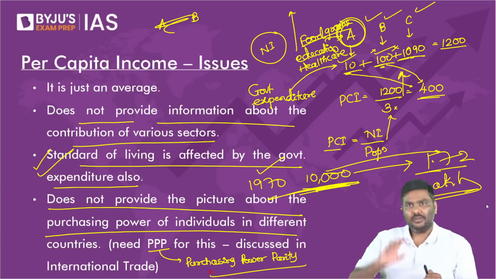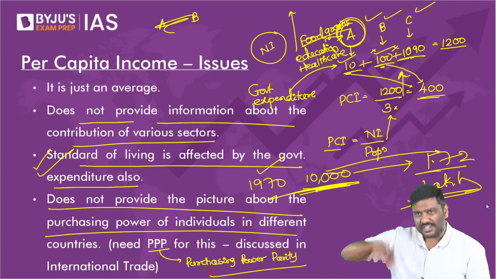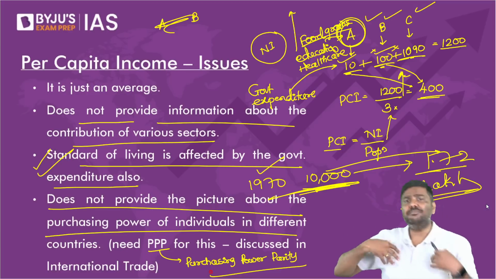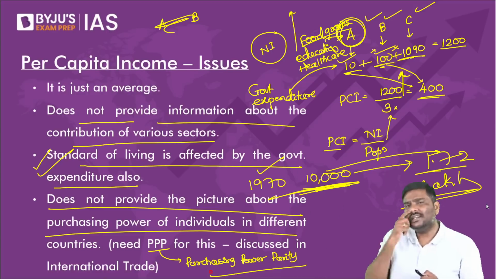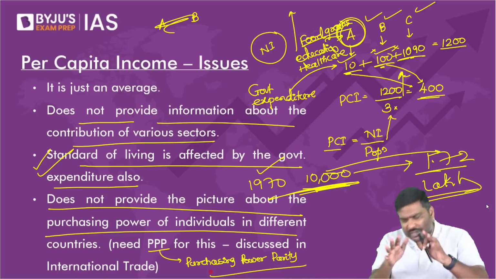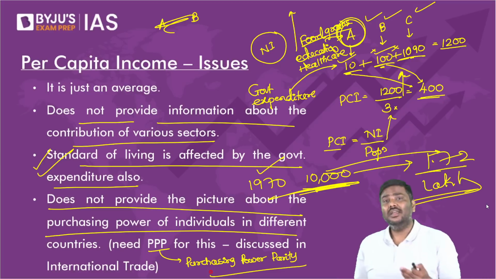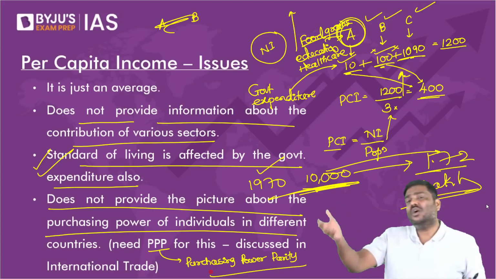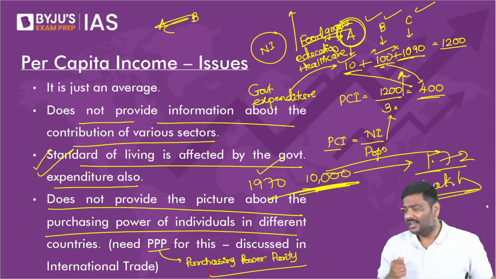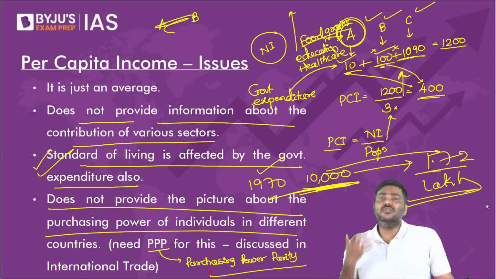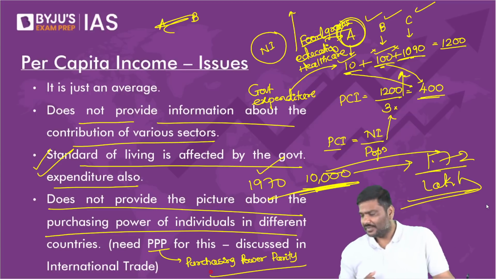There is one theory: exchange rate, nominal exchange rate, purchasing power parity theory. Can you simply say based on only this per capita income whether Indian citizens' purchasing power is better or USA citizens' purchasing power is better? You cannot come to a conclusion.